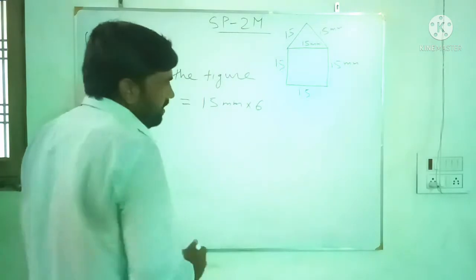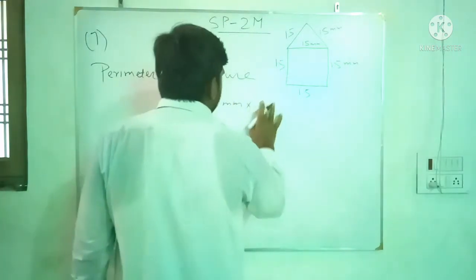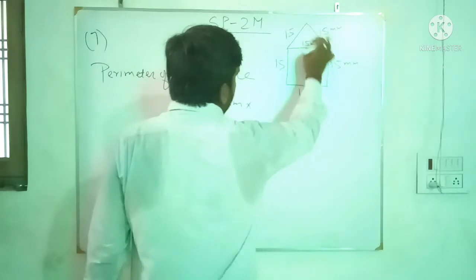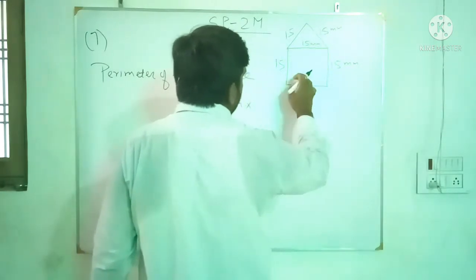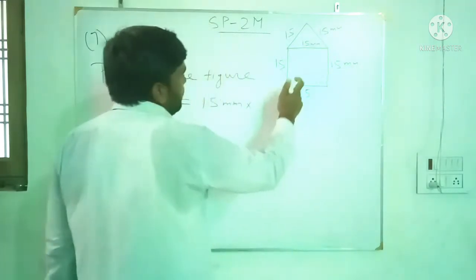Perimeter of the figure, it is asked. So it will not go inside. Only the figure's perimeter, the whole figure perimeter, we have to find. So we will not account for this one because we can traverse.